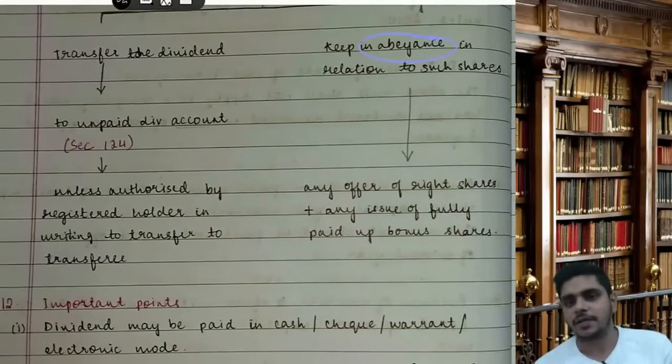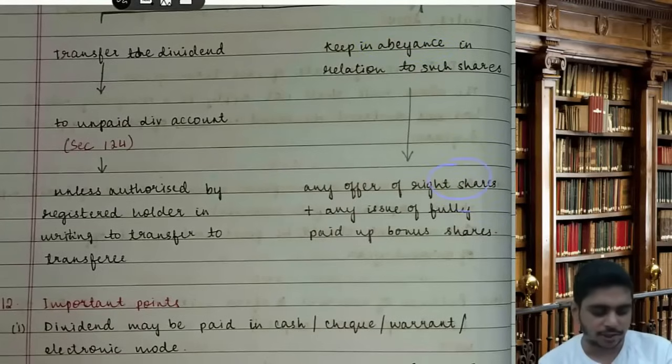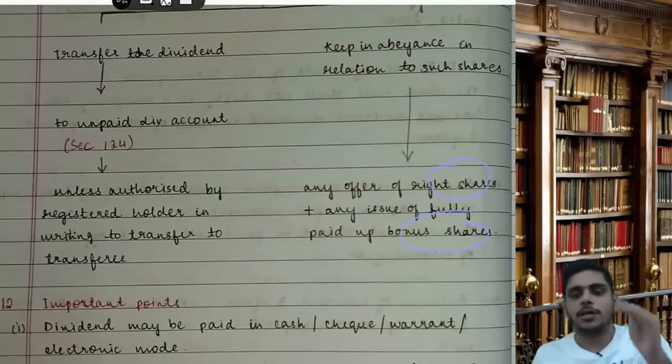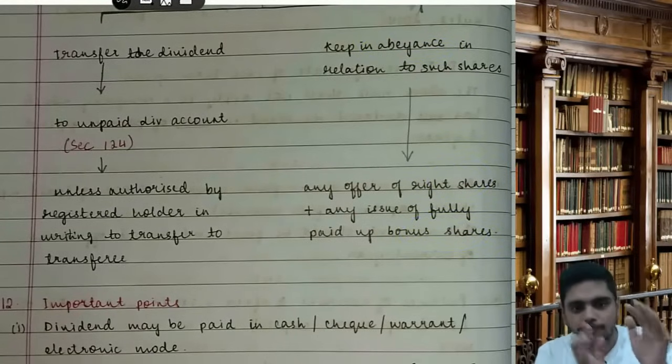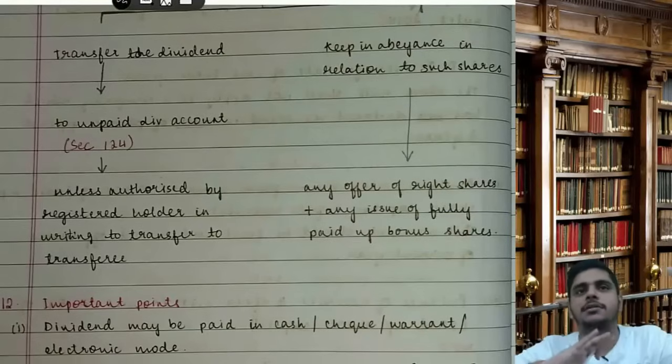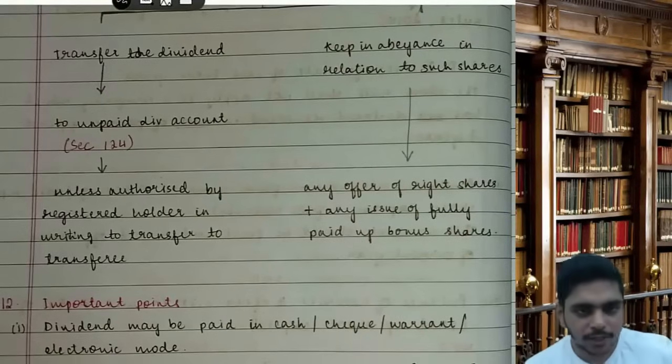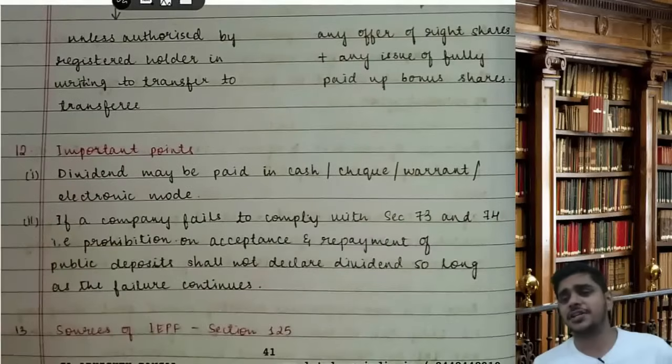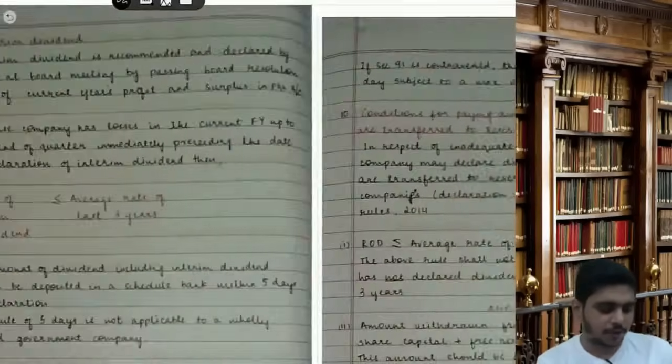in relation to such share, any right shares or any bonus shares. Abeyance means to stop or to hold. They will keep in abeyance, that means it will be kept on hold. Later on you can claim, but till the time transfer formalities are over, you cannot claim the dividend, you cannot get the shares. Section is 126. So guys, we have completed all the sections.